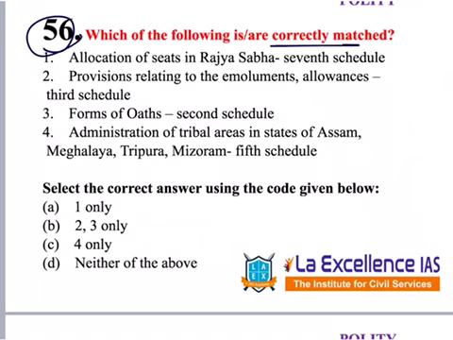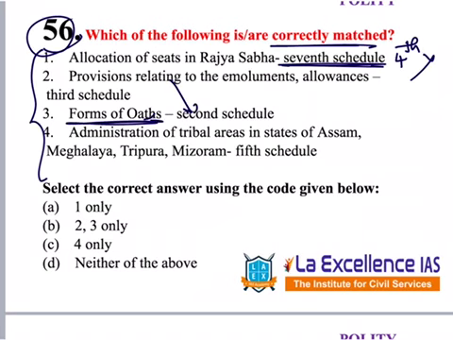This is regarding correctly paired matches. First one, this is regarding schedules. Allocation of seats in Rajya Sabha. This belongs to which schedule? 4th schedule, not 7th schedule, 4th. So this is incorrect. Provisions relating to emoluments, allowances, this belongs to the 2nd schedule. Forms of oath belongs to the 3rd schedule. So these two are interchanged.